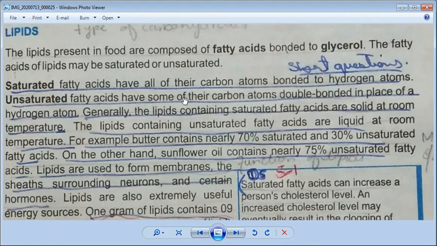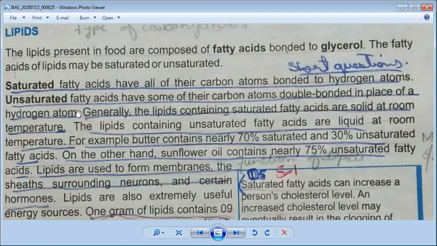So what is the difference between their definitions? First is that in saturated, all of their carbon atoms; in unsaturated fatty acid, some of their carbon atoms. Second difference is that saturated is bonded to hydrogen atoms, while unsaturated is double bonded in place of a hydrogen atom. So this is the difference between the two. So you have to observe the definition carefully. After that, now we will discuss their example.